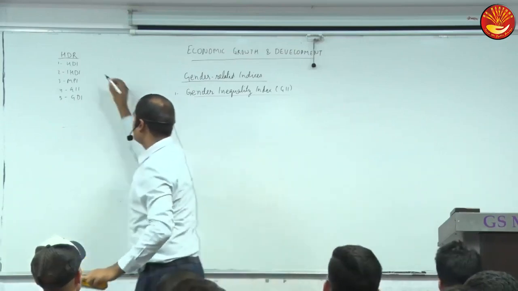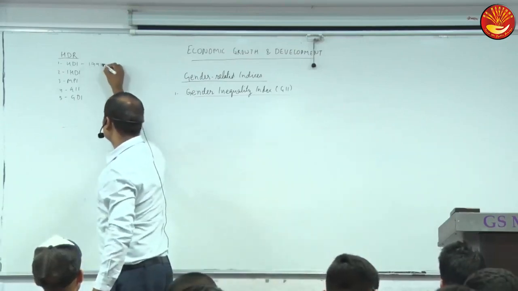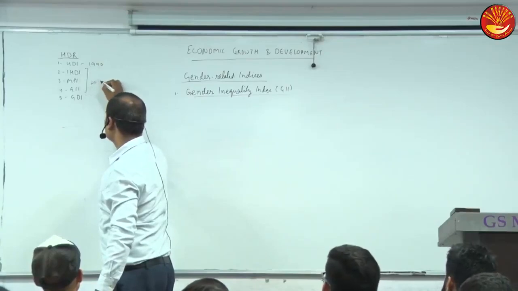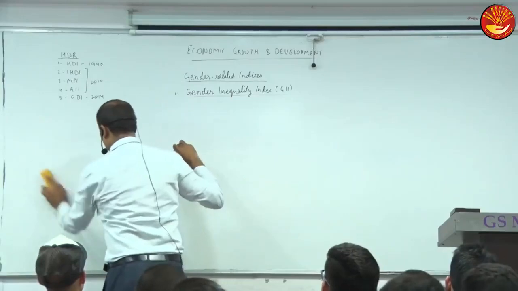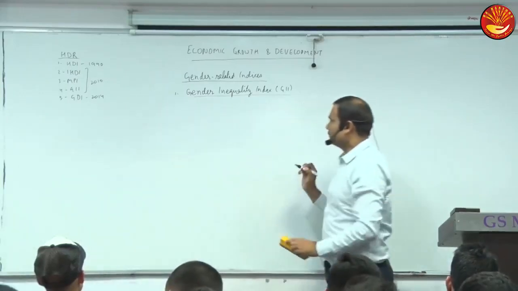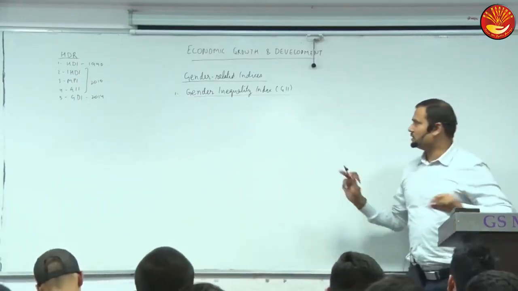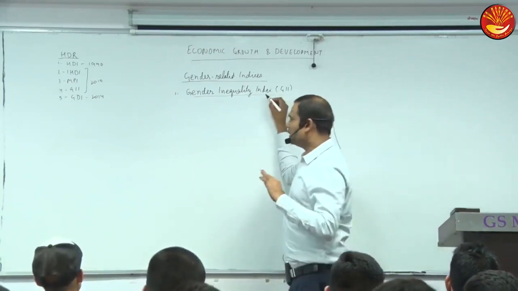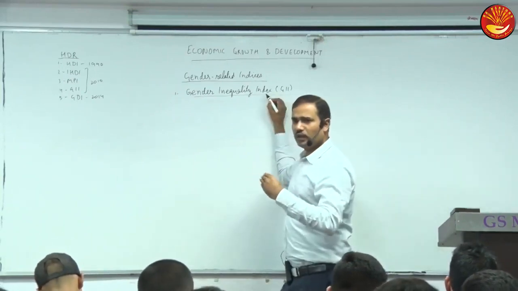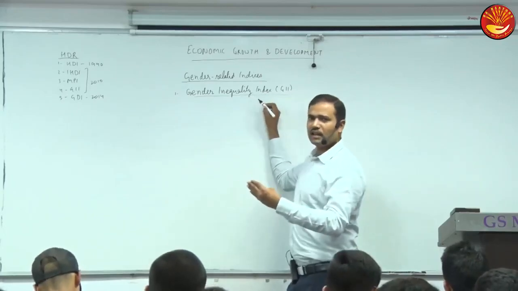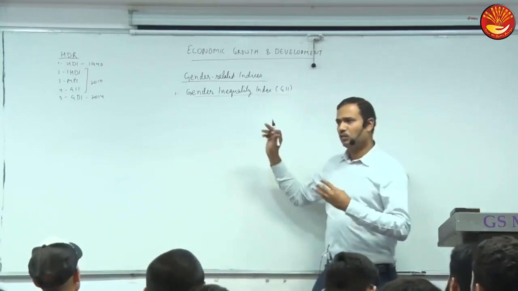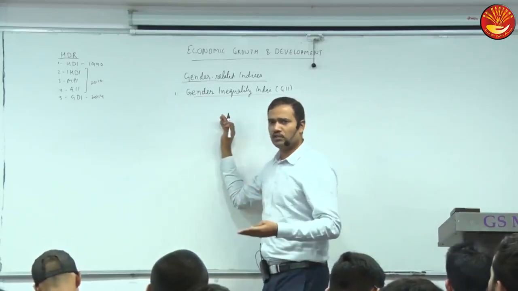As I give you data, this was introduced in 1990, these three were in 2010, and this was in 2014. Although exact data is not important, just for reference, I'm giving you data. As the name says, gender inequality index measures obviously gender inequality, the difference between male and female. With more difference, will the rank be better or worse? Worse, poor rank. More differences, poorer the rank.